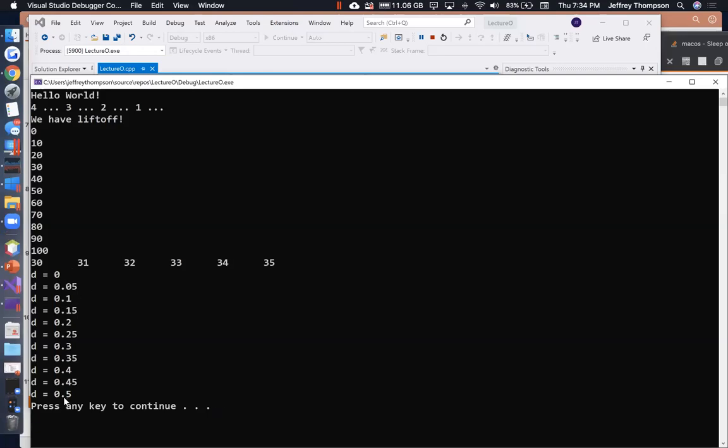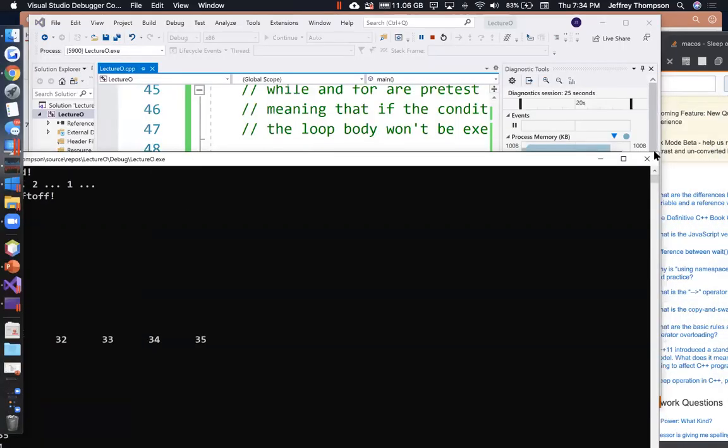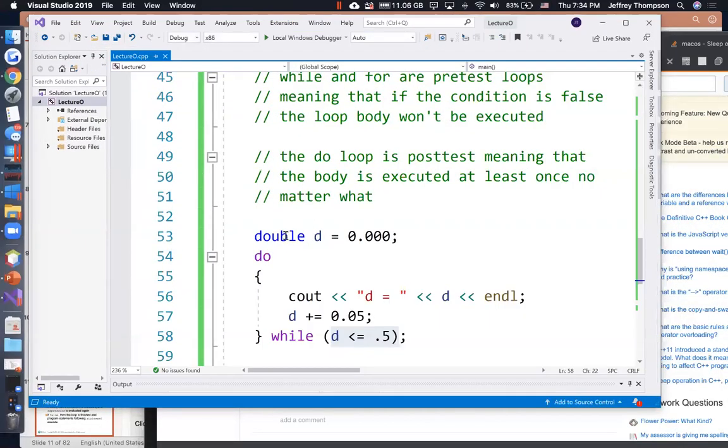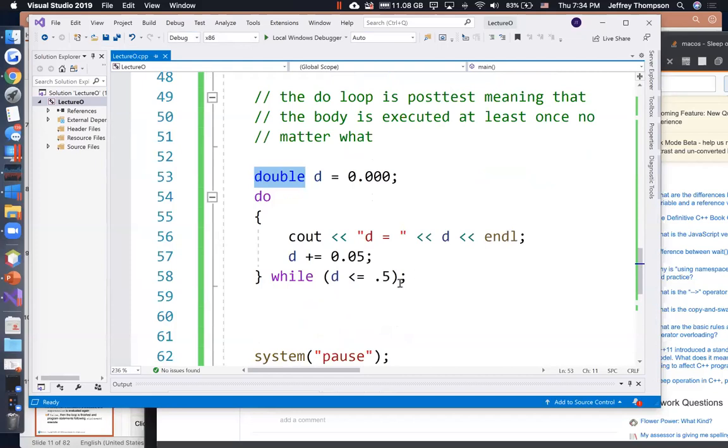Now, if we were clever, we could get this to show a rounding error. We've done that before, right? By adding things in that did not round off evenly according to floating point. I don't know why I used float. If I did, no, I did not. I used double. Pat myself on the back.